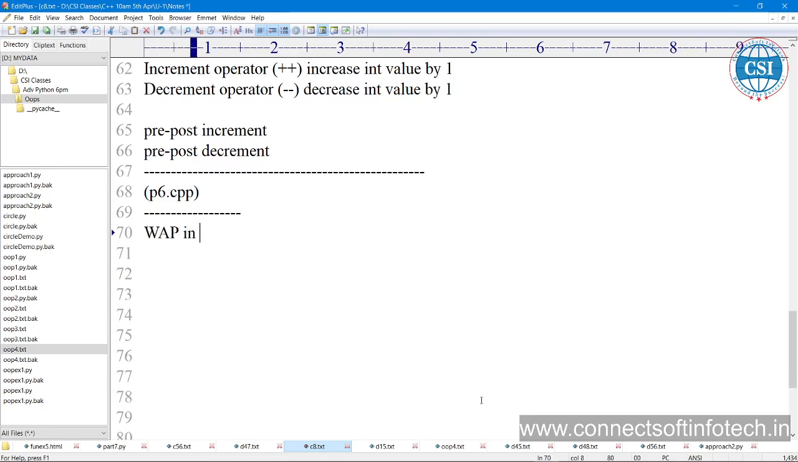Okay, wrap in C++ to demonstrate increment and decrement operator.